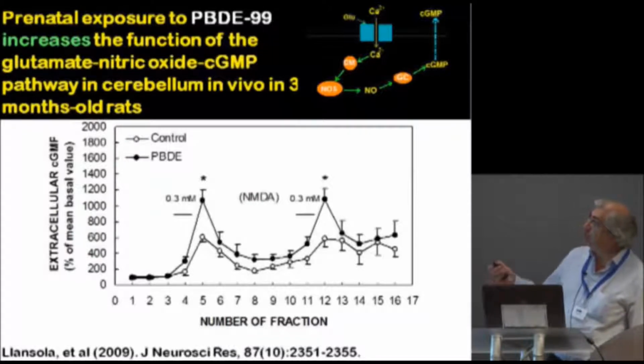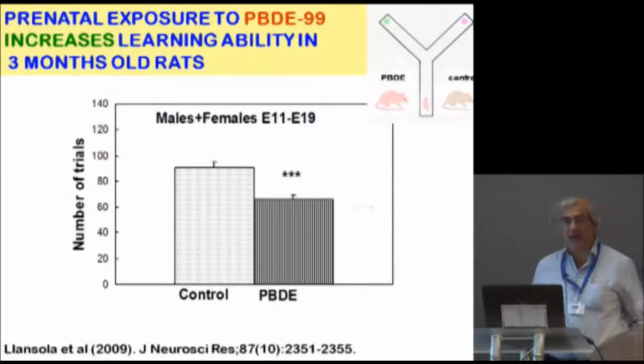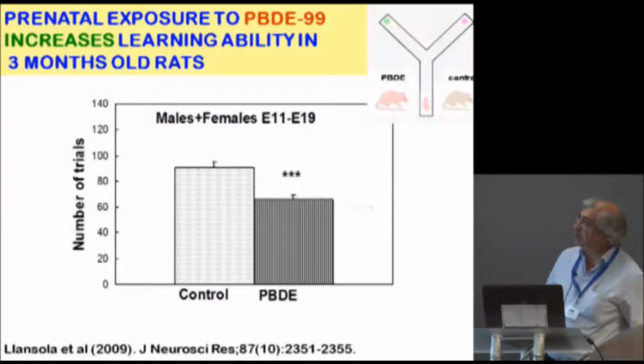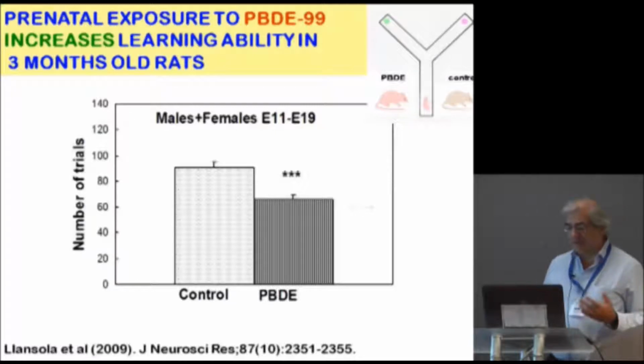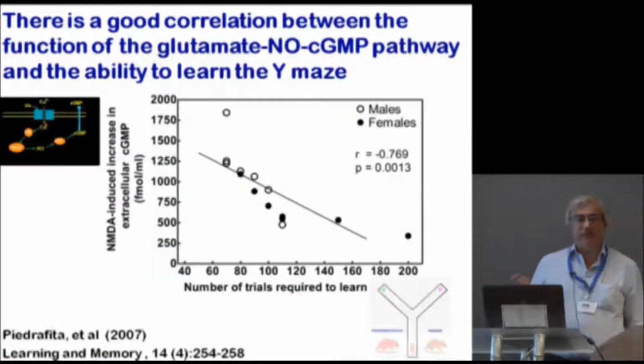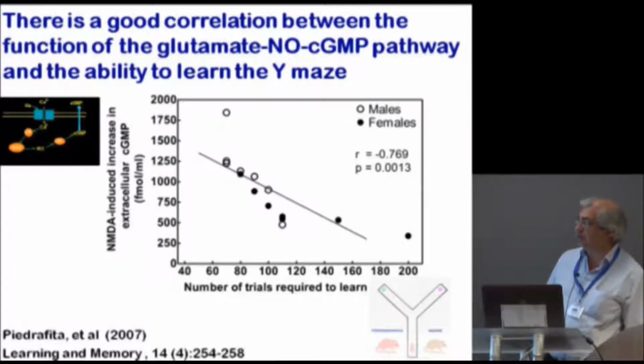The function of the pathway is better because this treatment increases the amount of calmodulin, and these rats need fewer trials than controls to learn the task. Therefore, improvement of the function of the pathway reduces the time needed to learn the task. And we have done these studies in many different situations, and there is a good correlation between the function of the pathway and the ability to learn the task.